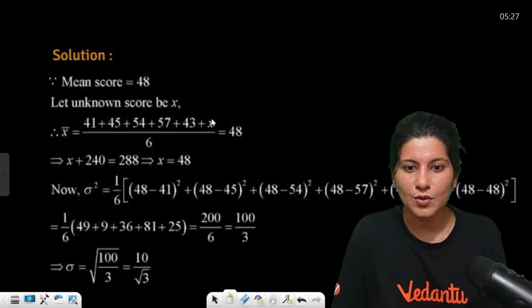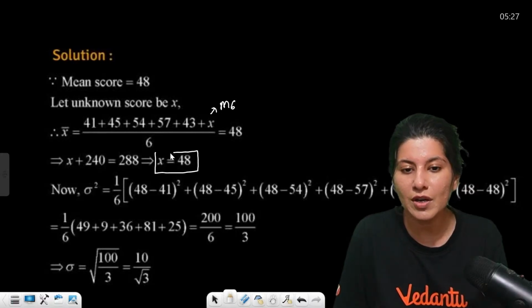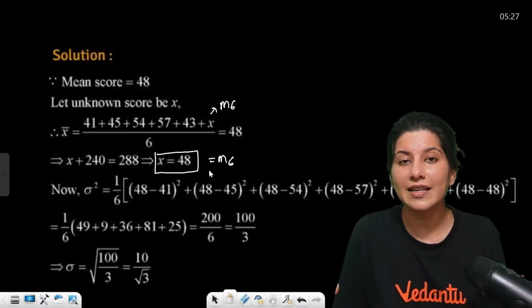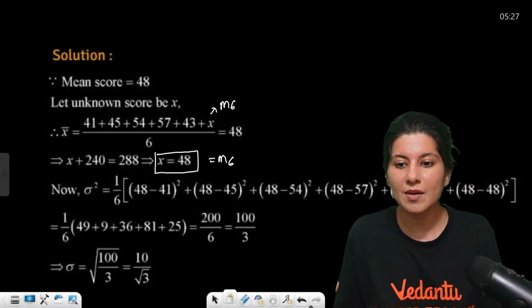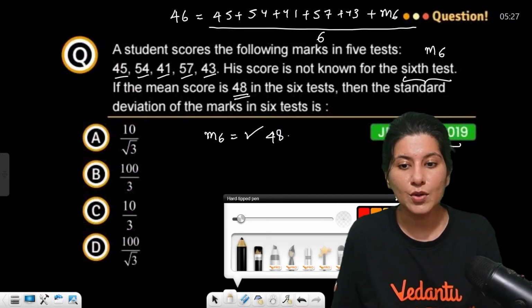So, this is your M6. If you solve this equation, the sum of all the observations upon 6 is equal to 48. So it just gives you your M6. The marks in the 6th test come out as 48. Now you're looking for what?